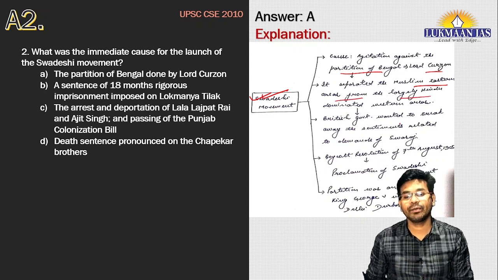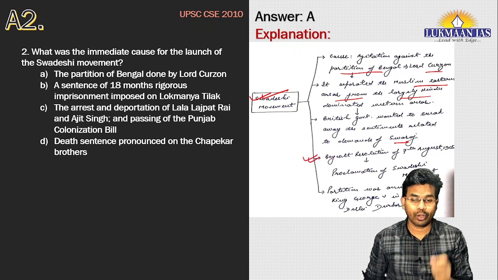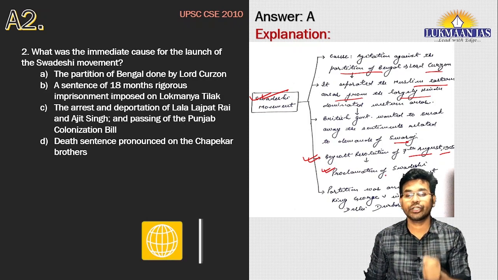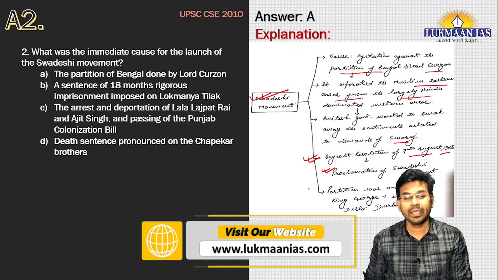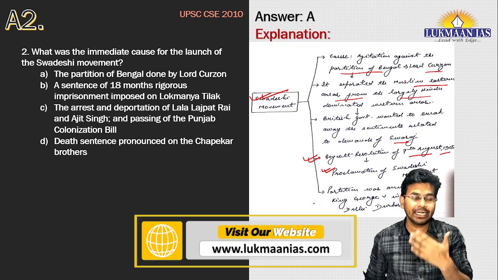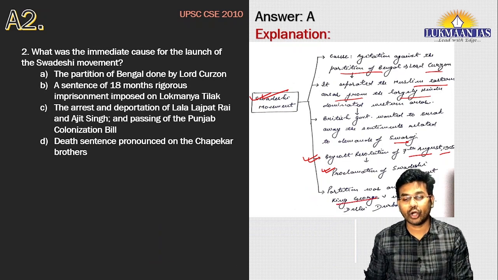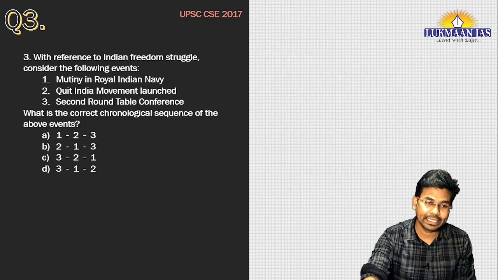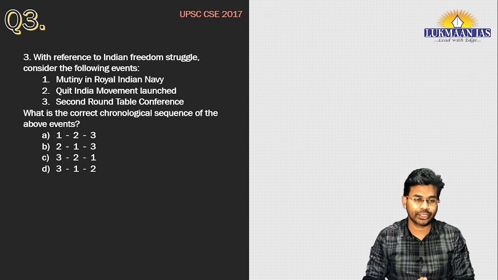The British government wanted to break away the sentiments related to the demands of Swaraj. People launched a boycott resolution on 7th August 1905, and that led to the proclamation of the Swadeshi movement. Later on, this partition of Bengal was annulled, annulled means cancelled, by King George V in the Delhi Darbar in 1911. So with this, now let us move to the next question.